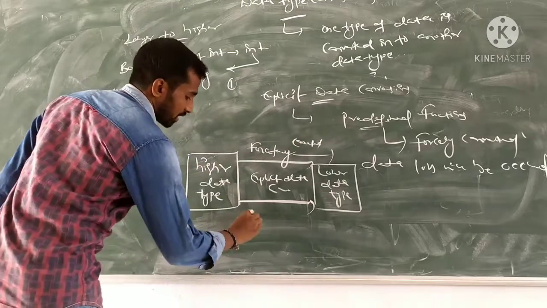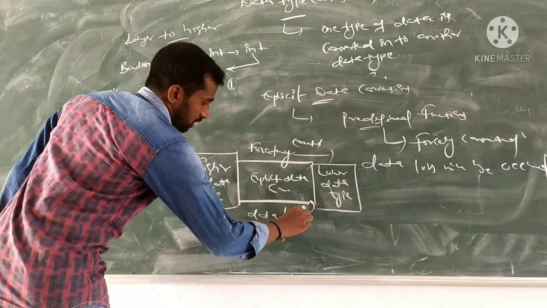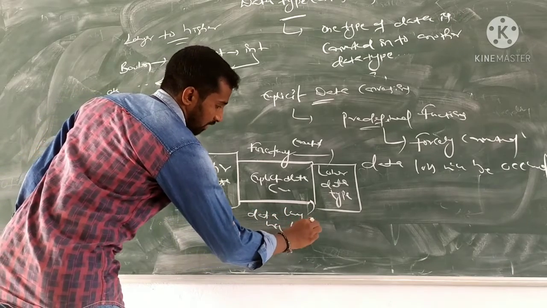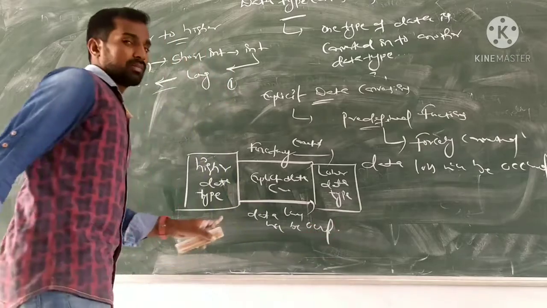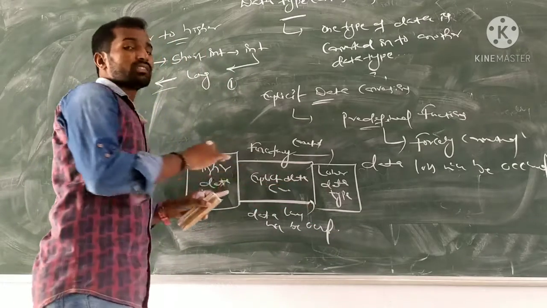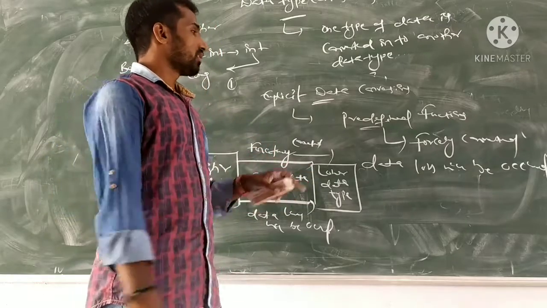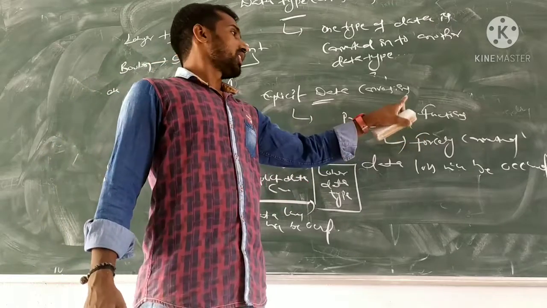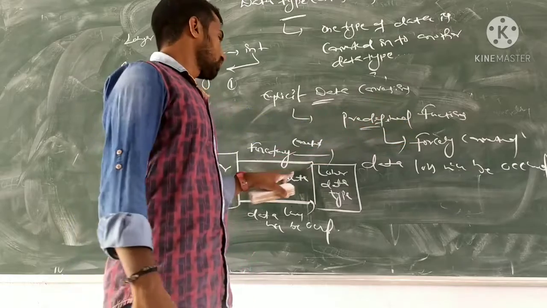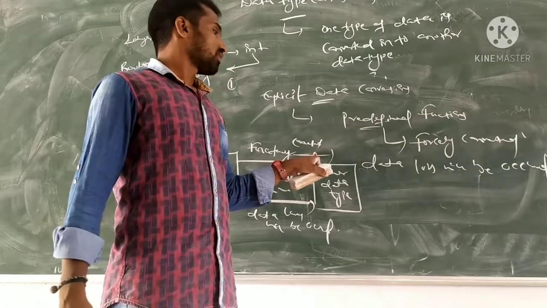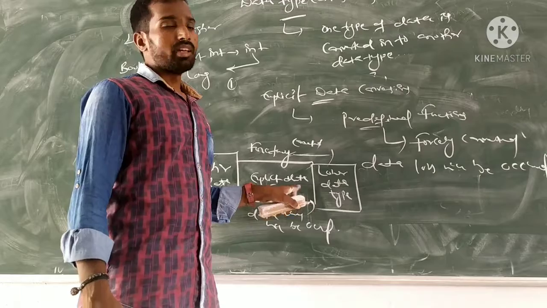That's why data loss will occur. Because going from higher to lower, it is very complicated to convert one data type to another data type. That's why we are using the predefined function. With the help of the predefined function, the data is forcefully converted. That's why some data loss will occur.